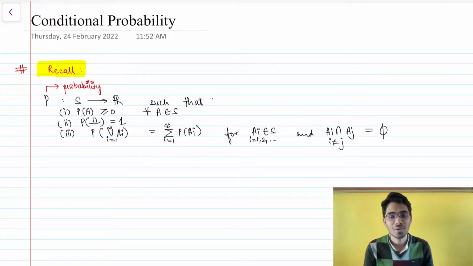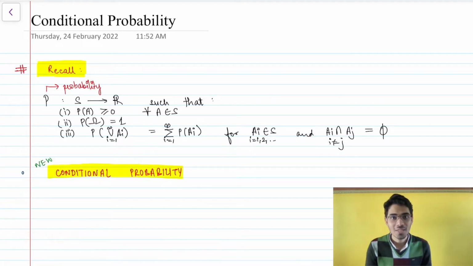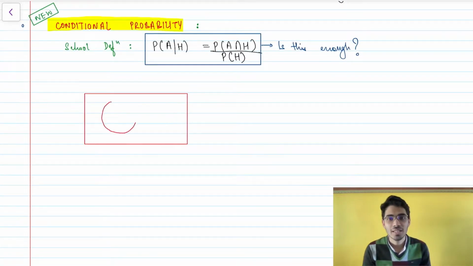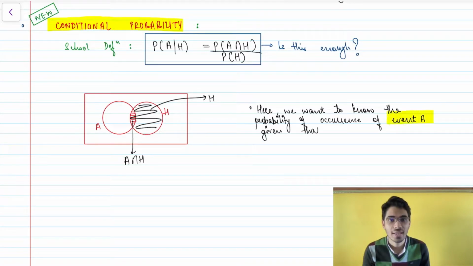In the previous video, we learned what the true definition of probability is. And today, let us jump directly into conditional probability. So as soon as we think of this phrase, we remember this formula, right? So what are the hidden assumptions that we are relying on? Let us use this Venn diagram and see what's the probability of occurrence of event A, given that event H has occurred.